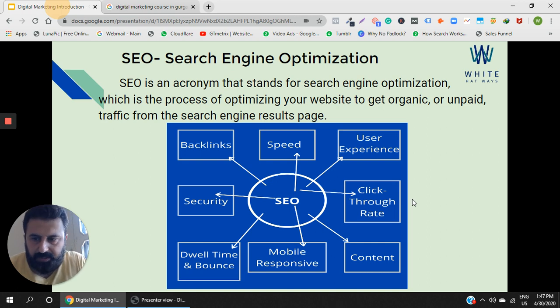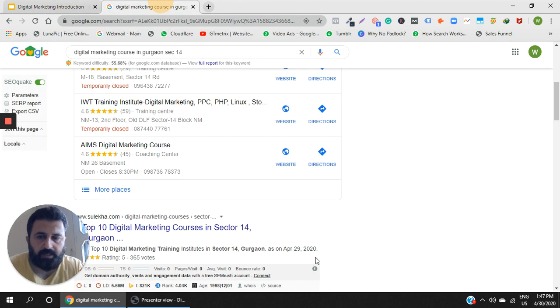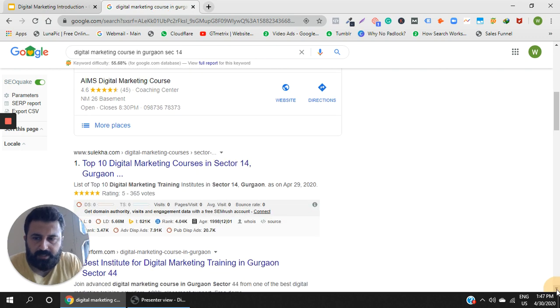Now, as I discussed, this particular result of Sulekha, which we had seen, is coming on the Google search engine results page in an organic manner, on its own, in a non-paid manner. So why is it coming? As I told you, they might be following certain good practices which Upgrad might not be following, or something like that, maybe because Upgrad is paying to Google.